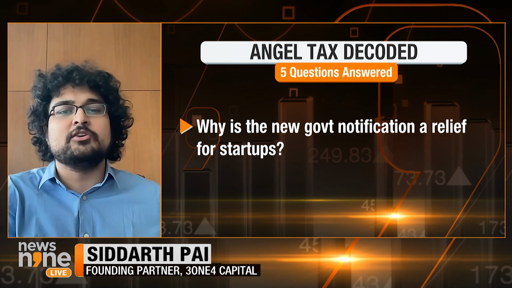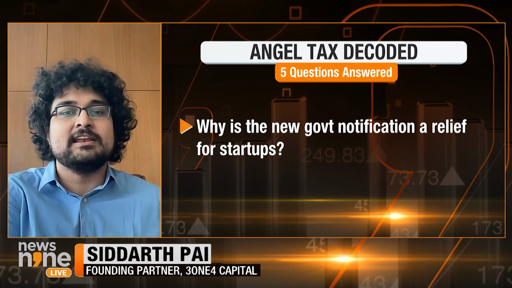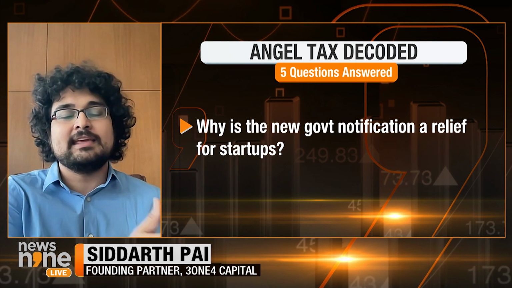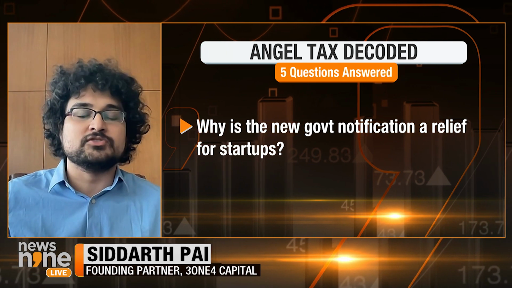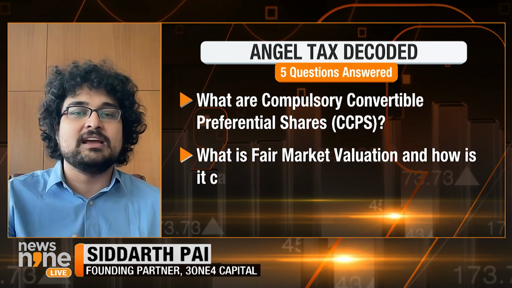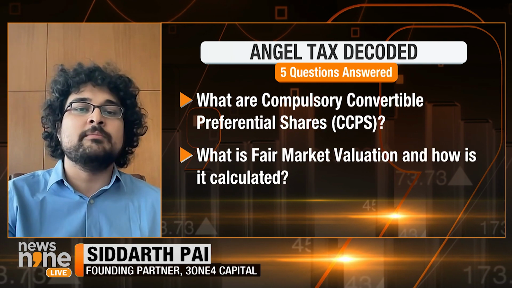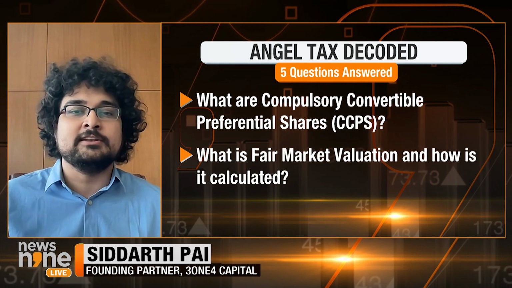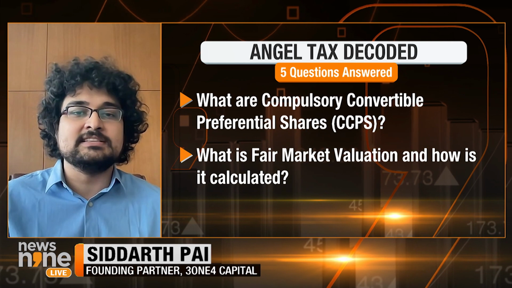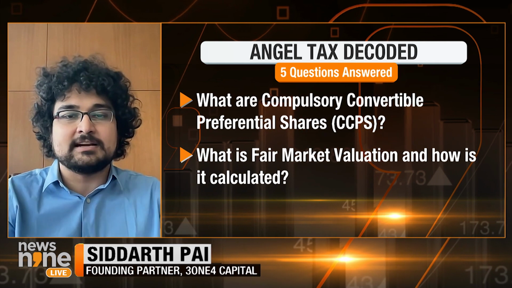And it came in because in the year 2009, there was an alleged case of money laundering, and the case is still being fought out in court as of now. So to prevent that sort of issue from becoming rampant in the ecosystem, the government in the year 2012 decided to introduce this provision, section 56(2)(viib) of the Income Tax Act.